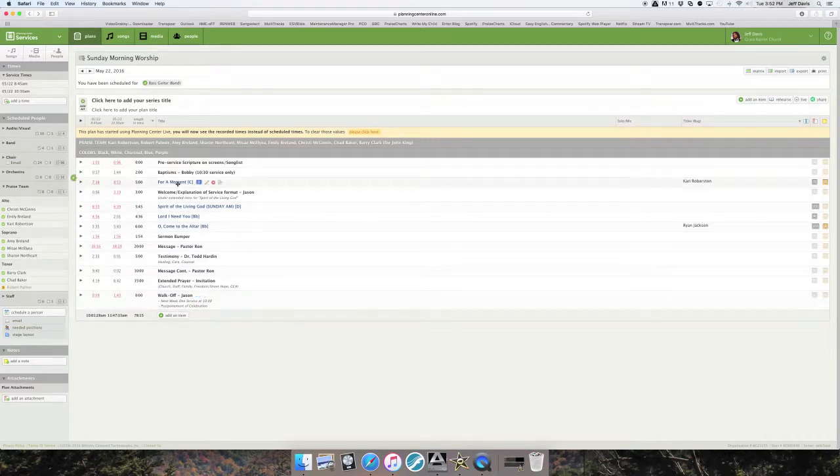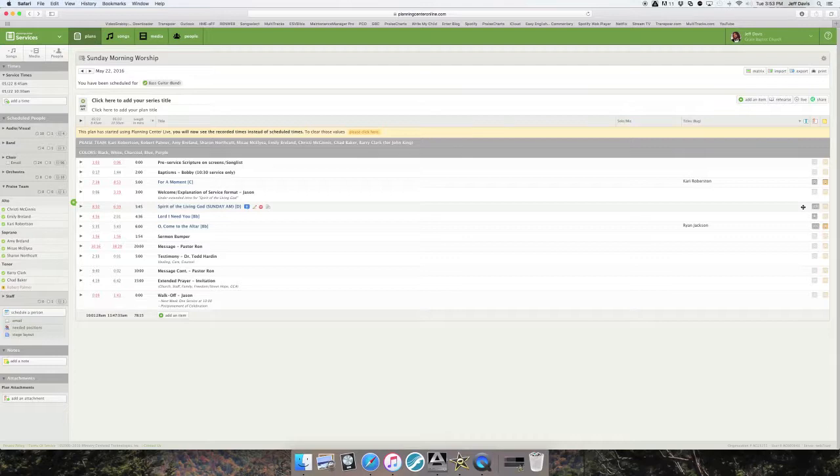But what is in blue, that means it is a song. And for each song, if you follow all the way to the right, because of something I did earlier, I actually know this is a better example: Spirit of the Living God. Follow it all the way to the end, and you'll see a gray box with a number in it. That number is the number of attachments there are for that song.